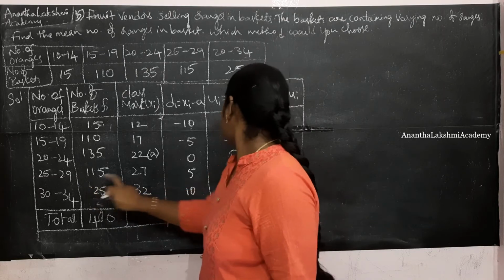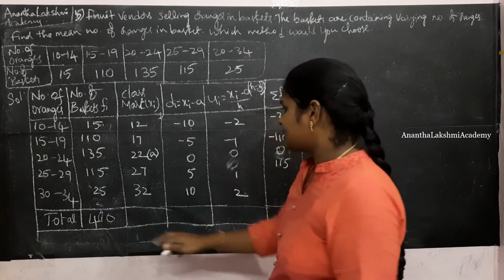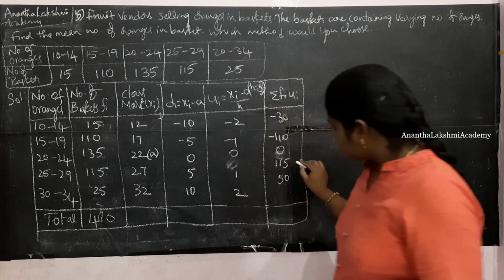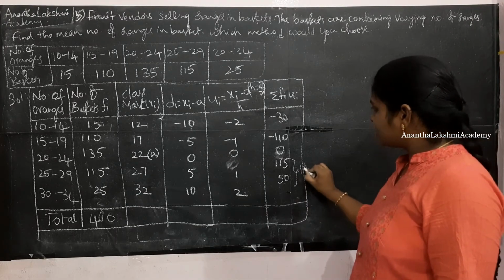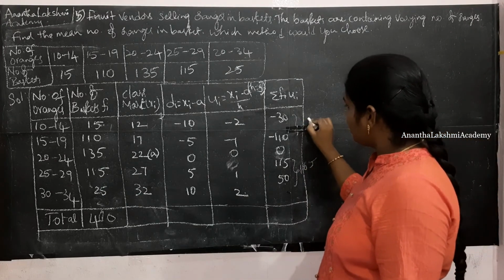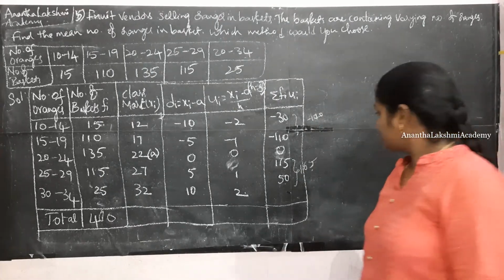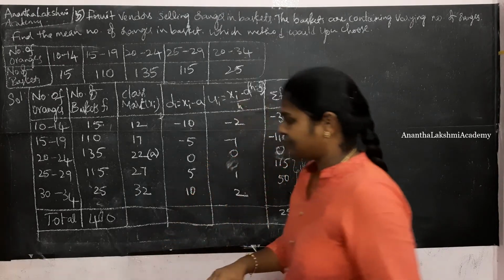Alright. 115 into 1 is 115. Remember to place the digits in the right place. 25 2s are 50. So if you calculate the positive numbers sum, this is going to be 165 and this is going to be minus 140. 165 minus 140 is 25.